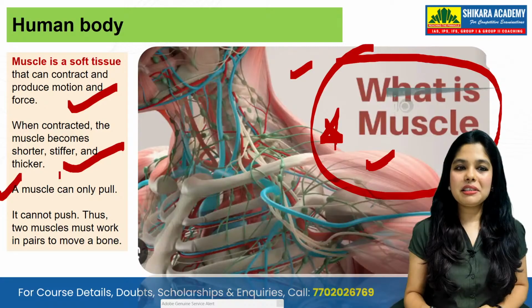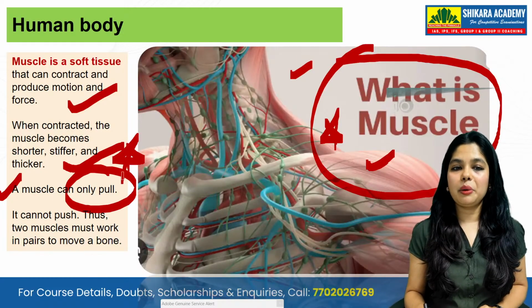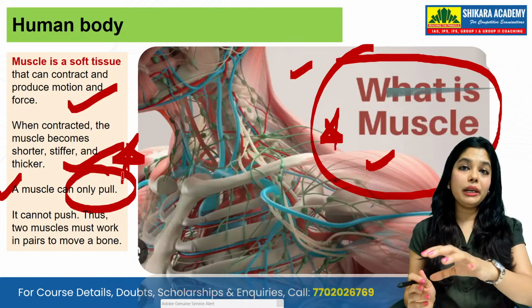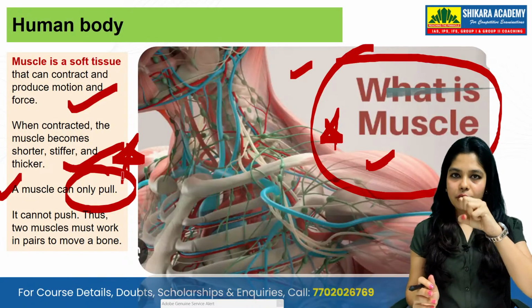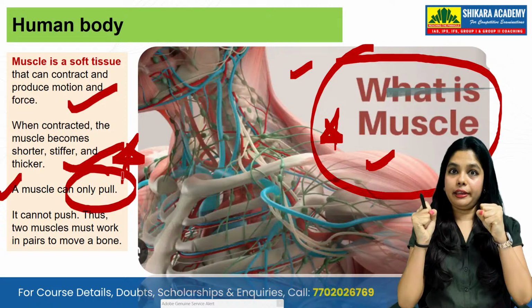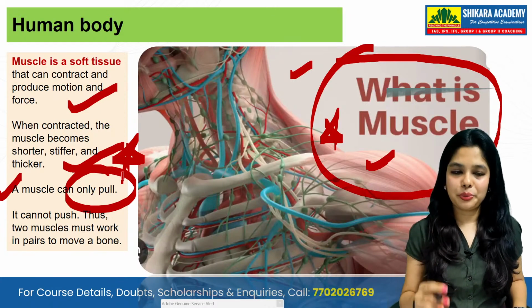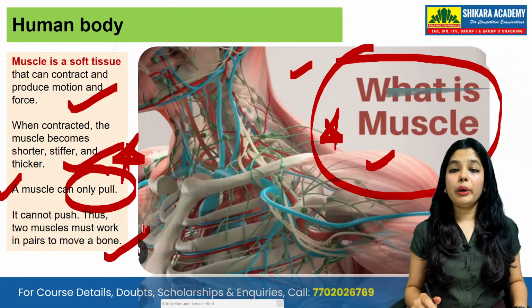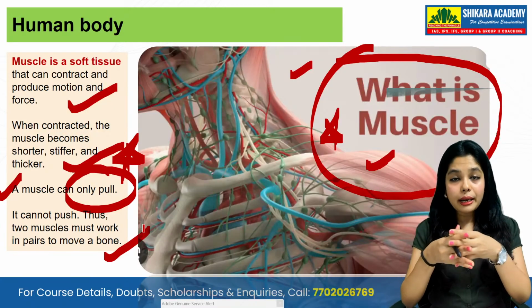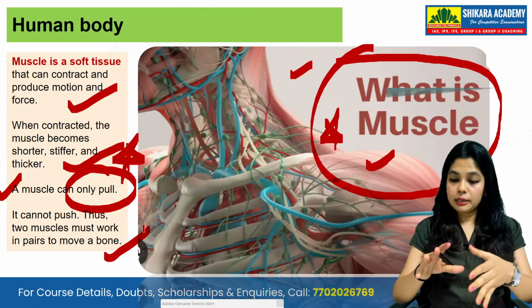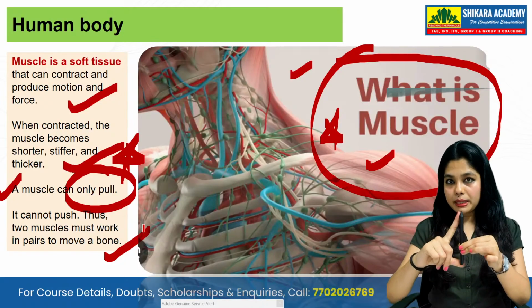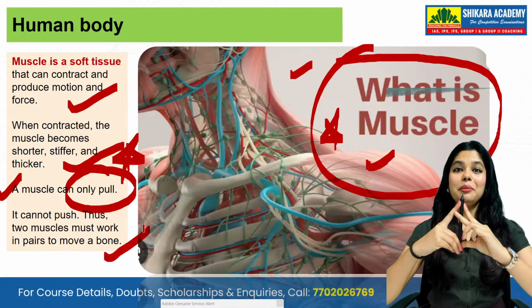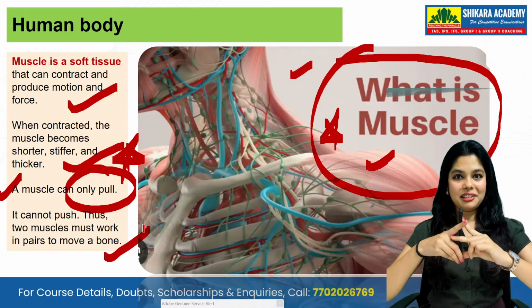A muscle can only pull, it cannot push. This is one of the facts which you should know. It can contract, it can become stiffer, shorter and thicker, but it cannot push. Thus, two muscles must work in a pair to move a bone. Suppose this is a bone, there should be one muscle from this side and one muscle from this side, and they should work together so that the bone moves. Correct?